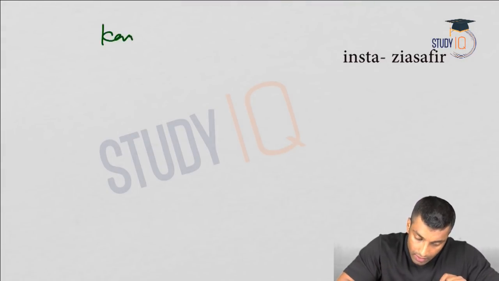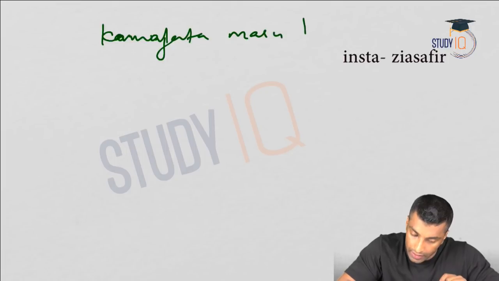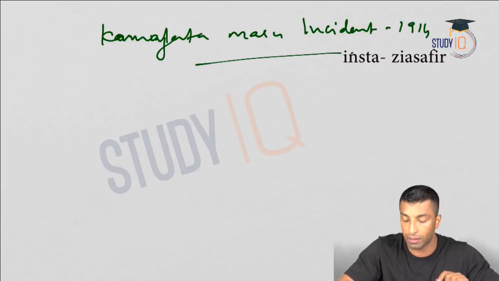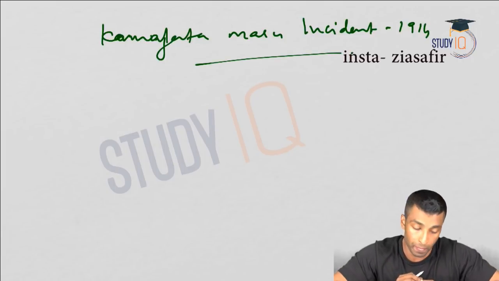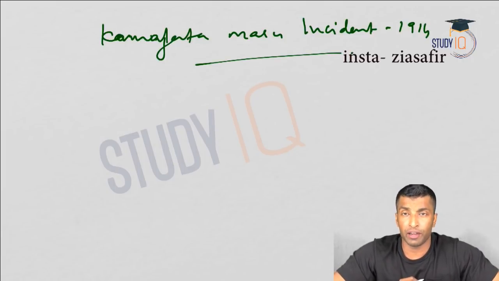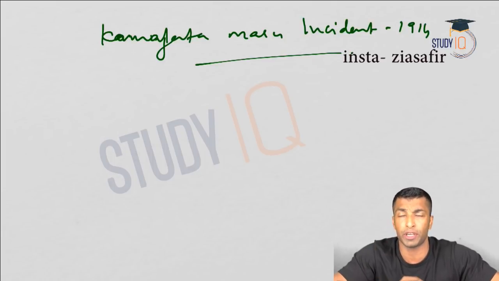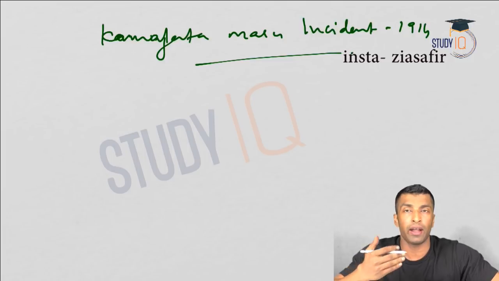Now one important incident that I want to discuss here is the Komagata Maru incident, 1914. See, there were a large number of migrants to Canada from India and from Asia, but under British pressure, the Canadian government followed certain discriminatory policies so that these people wouldn't enter Canada.